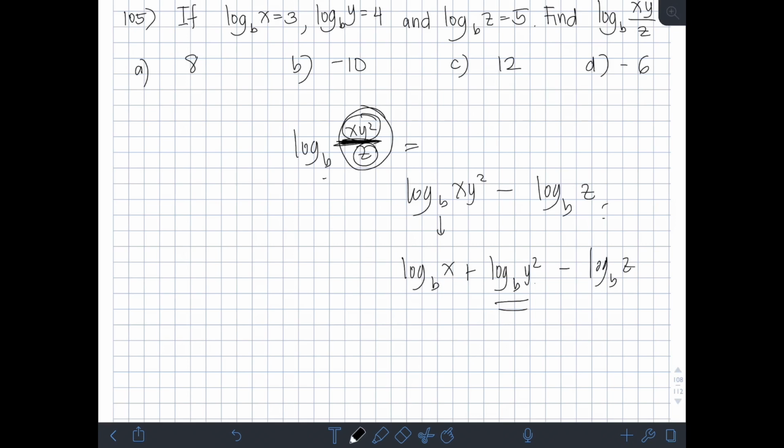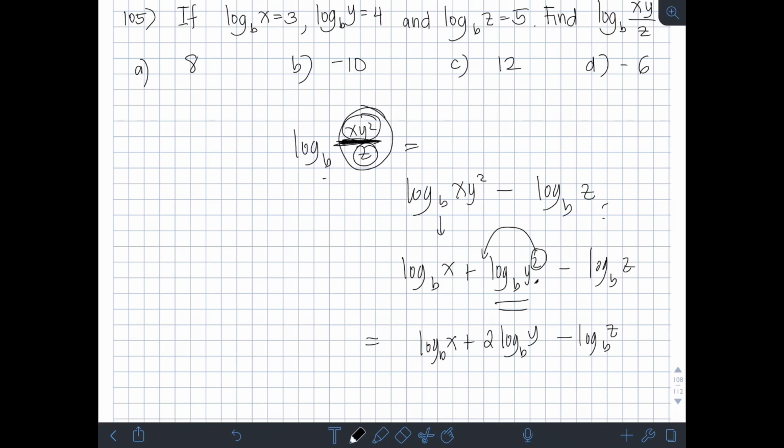Okay? Ngayon, meron pa tayong pwedeng i-apply na property dito sa pangalawa. So, mapansin nyo, yung y natin is may exponent na 2. So, pwede natin i-apply yung power rule for logarithm, so yung 2, pwede natin igilid sa tabi ng logarithm, so magiging 2 times logarithm of y base b. Okay, then copy na lang natin tong mga expression.